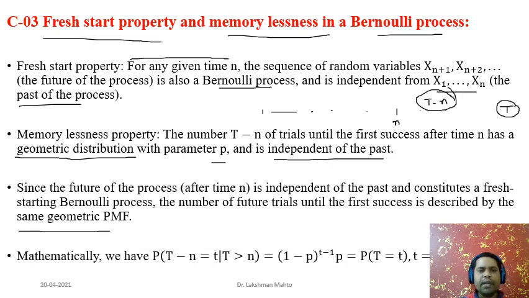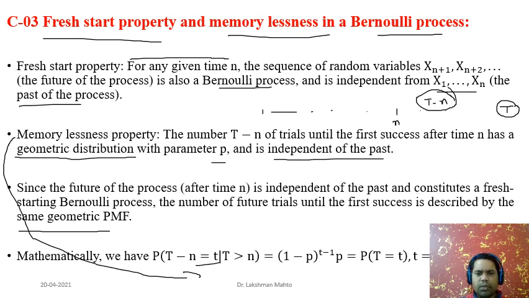Mathematically, we can state the same memorylessness property. Suppose till the nth trial you have already seen the outcomes; this is your partial information. Conditioned on this, what is the probability that T minus n takes the value t? What is the probability that it is taking t?